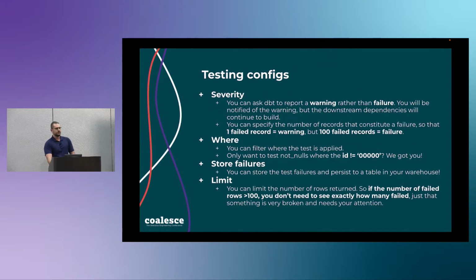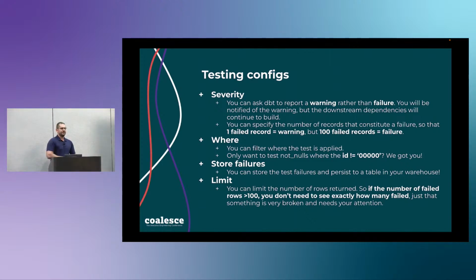How many of y'all knew that you can actually configure those 4 tests that come with DBT? I see a couple hands. Awesome. I'm glad there are not a lot of hands. That's why you're here to learn. So within DBT, every test can be configured with a severity. By default, all of your tests are set to error if a single record is returned. It will fail the entire test, which will in turn fail your run.